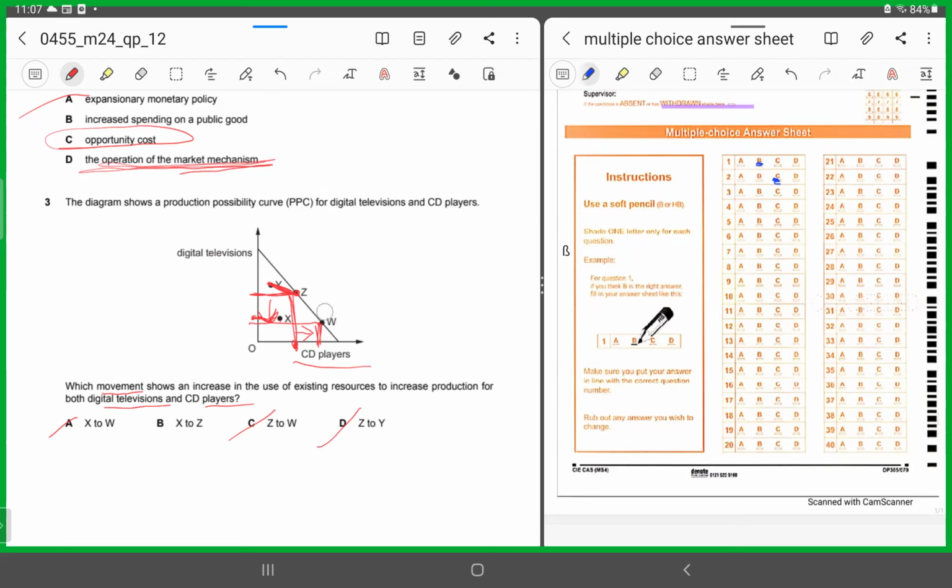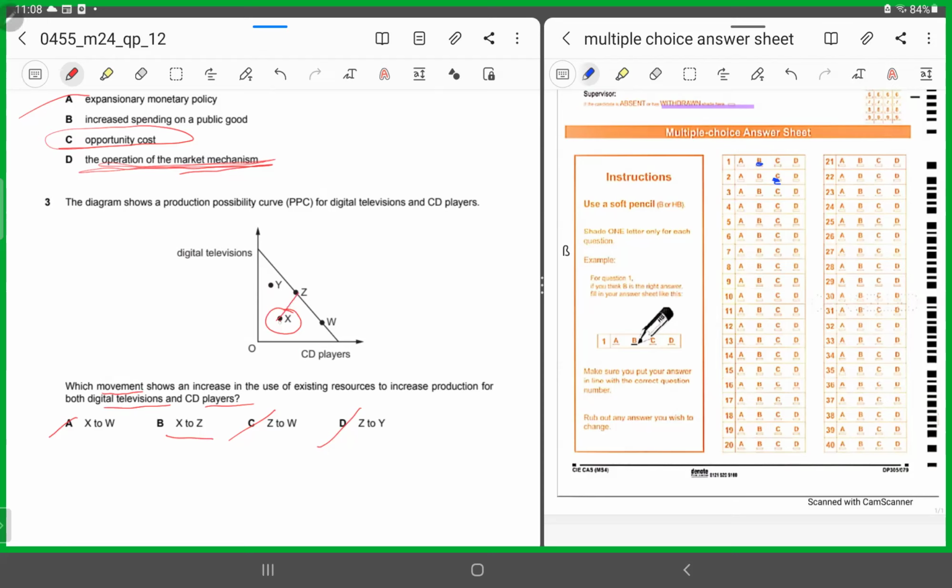Let me erase this first. All right. B says from X to Z. From X, you were initially inside, now you are moving to Z, right? You were at a point where you were inefficiently utilizing your resources, inefficient allocation of resources, underutilization of resources. Now you're moving to point Z, which is on the PPC. So now you're actually utilizing your resources efficiently.